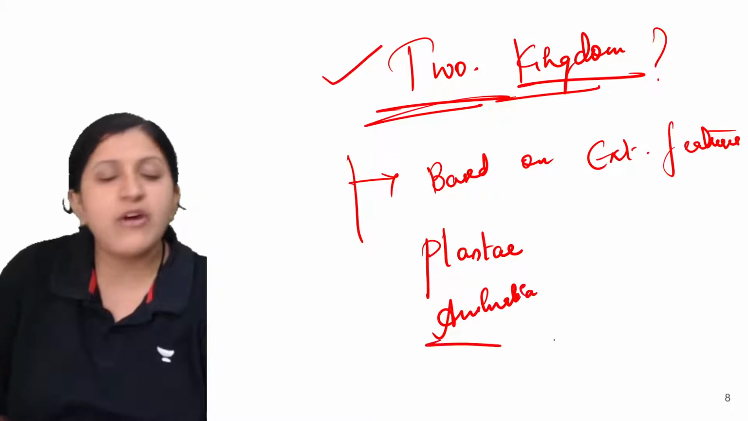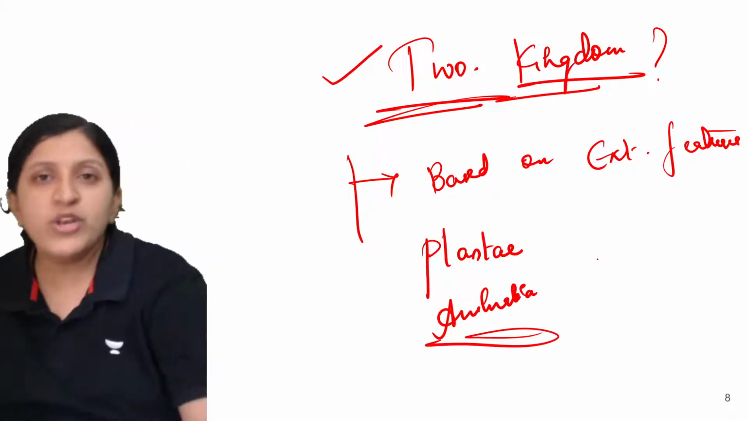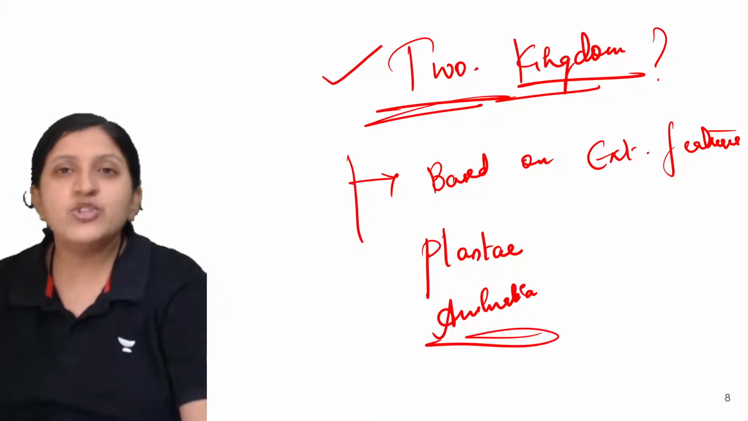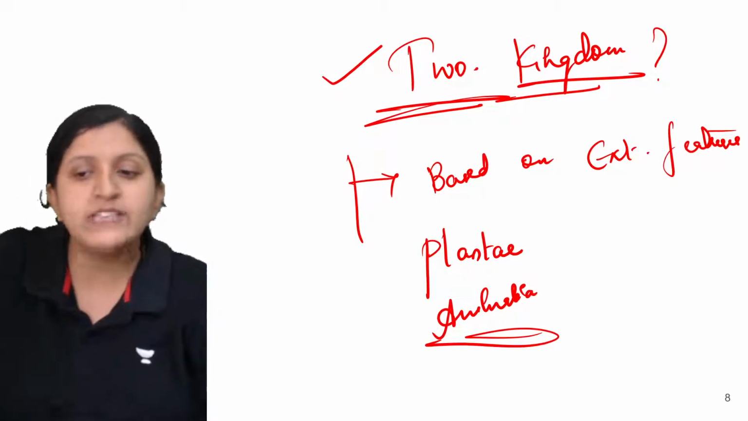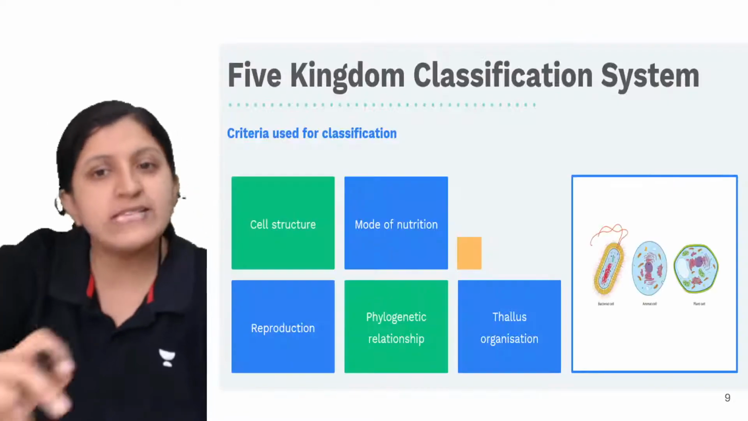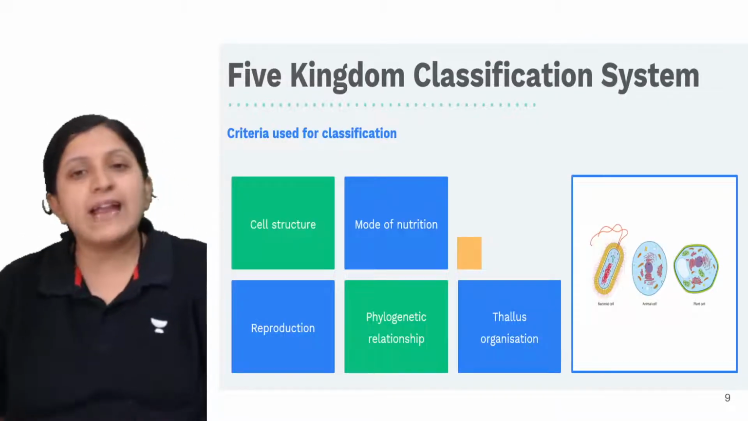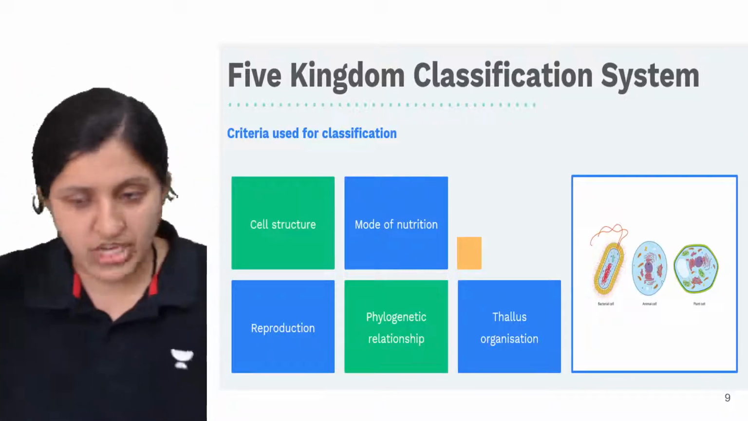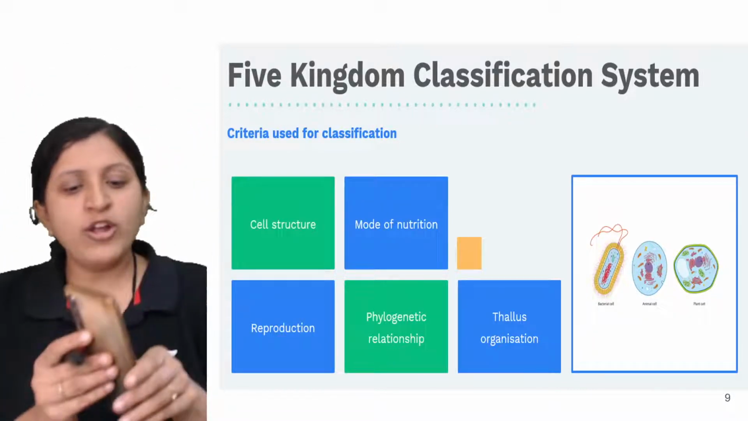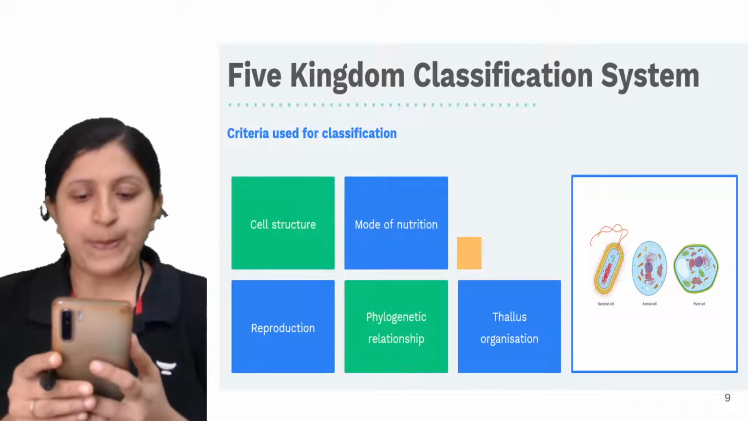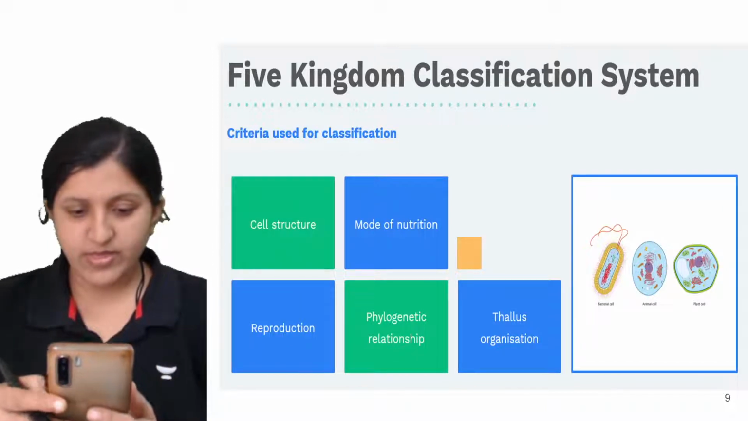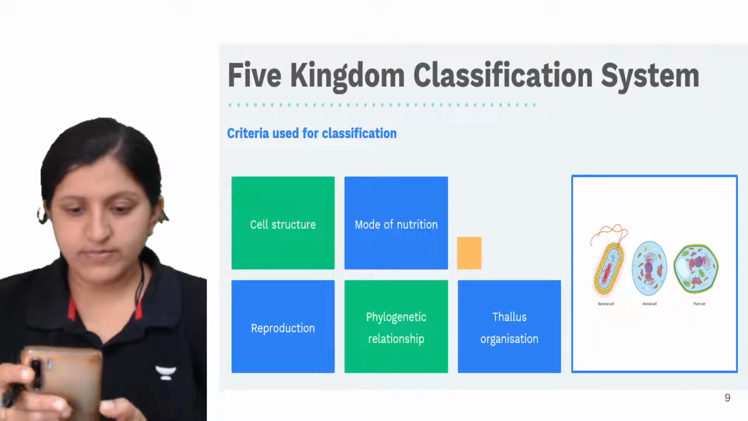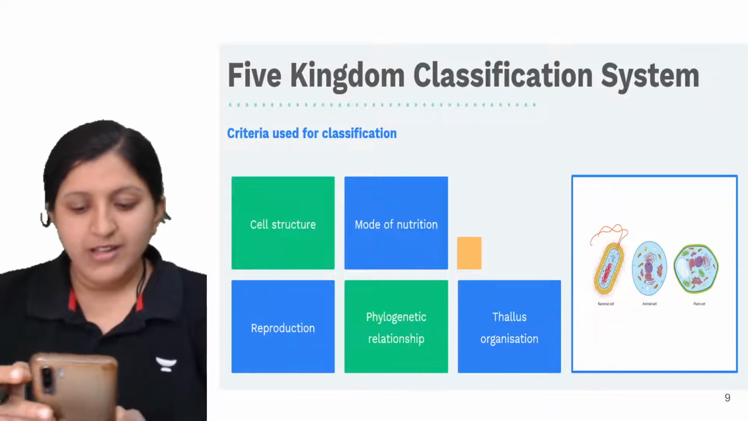Right now we have 5 of them: Monera, Protista, Fungi, Plantae and Animalia. So what exactly is the criteria for this 5 kingdom classification? Any idea on this? Any of you? No idea?